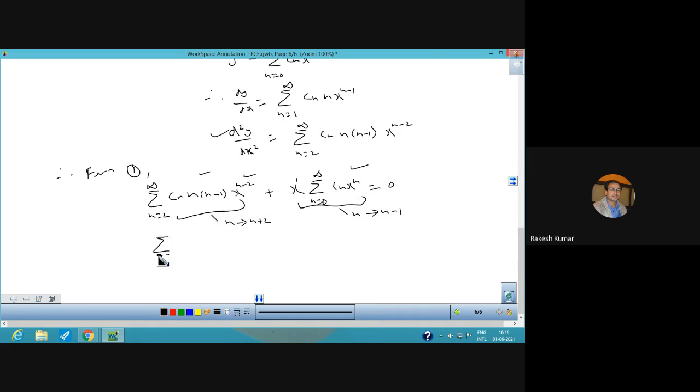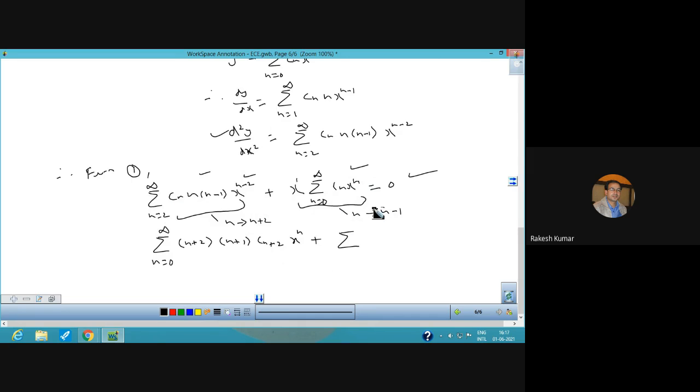So after changing n to n plus 2, in place of n you will have n plus 2, there you will have n plus 1, c n plus 2, because n has been changed to n plus 2, and x raised to power n, and your summation will vary from 0 to infinity. This is the trick which we have to use for solving the equation.